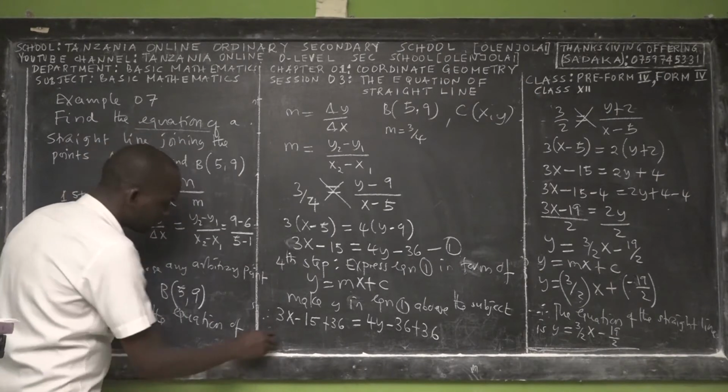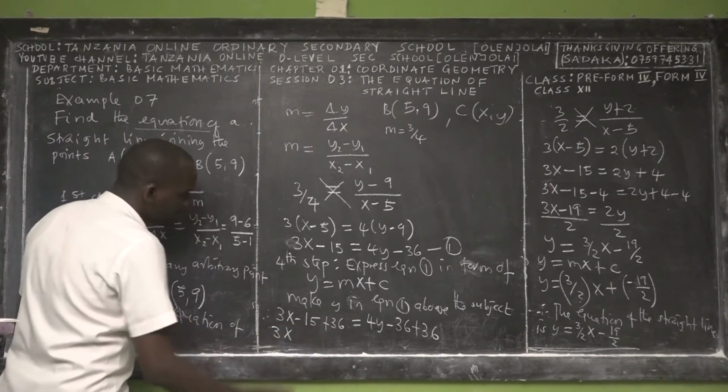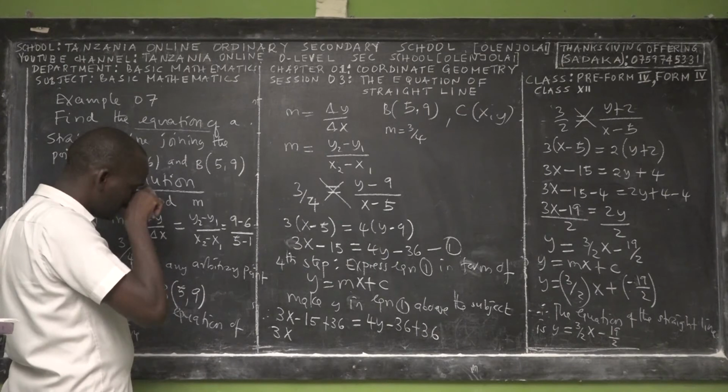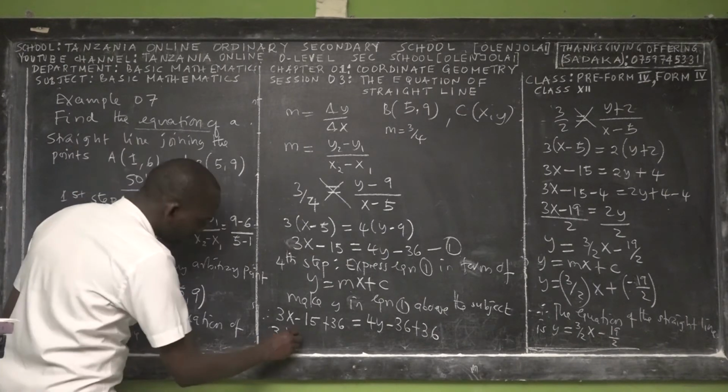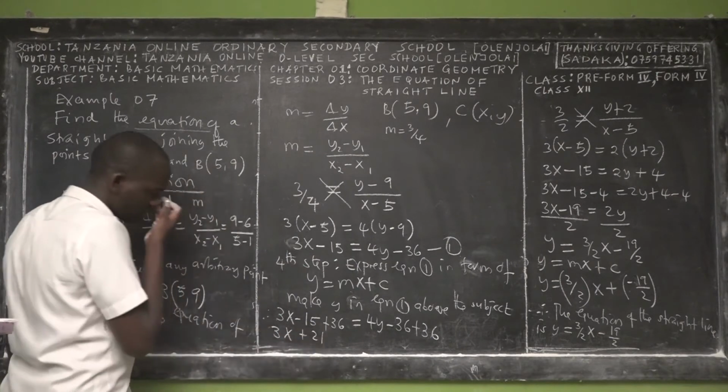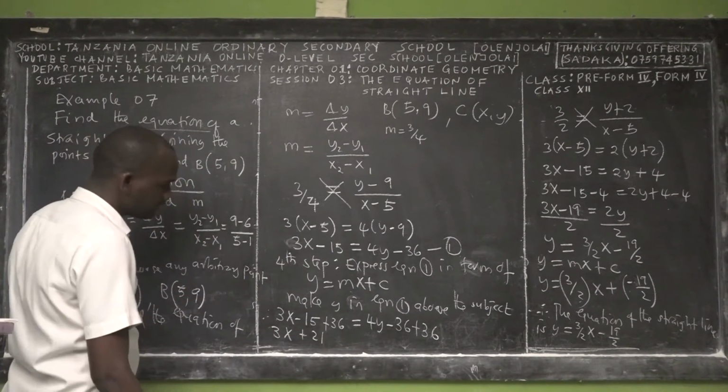Basically this is 3x, negative 15 plus 36, which makes 21. So this is plus 21, and then it is equal to 4y.